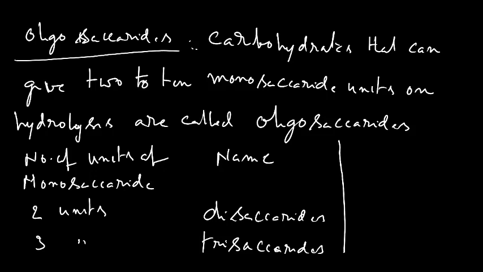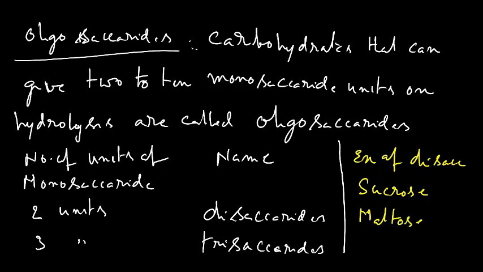Some of the examples of disaccharides: sucrose, which is obtained from cane sugar. Maltose is obtained from barley, etc. And next one is lactose. Lactose is obtained from milk.